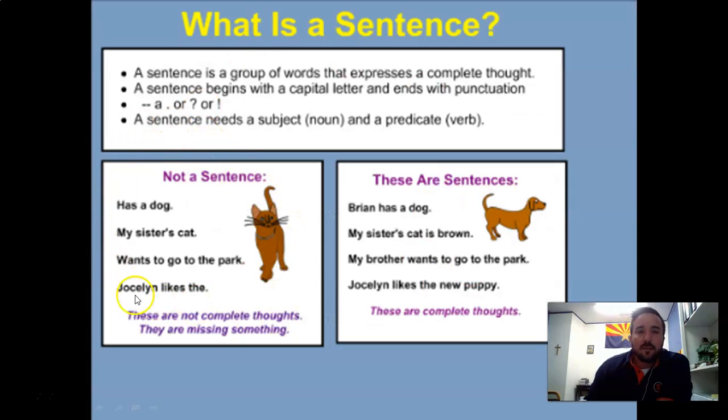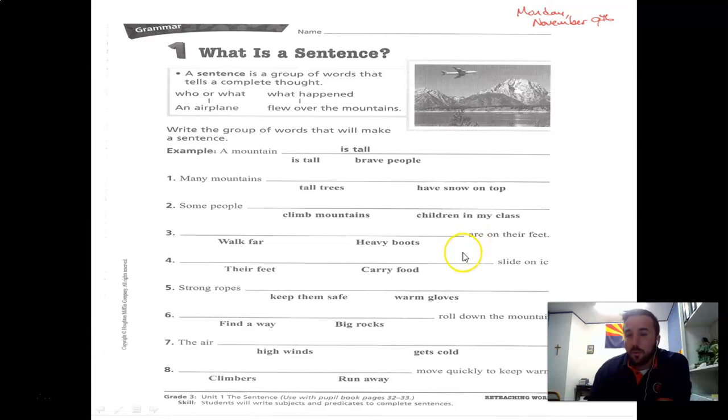Here's some good examples of not a sentence. Has a dog. Okay, there we have the predicate, but we don't know the subject or who owns the dog. Brian has a dog. Subject is Brian. Has a dog is the predicate. My sister's cat. Great. Subject, no predicate. My sister's cat is brown. Put a line right here. My sister's cat is the subject, is brown is the predicate. Gotta have both. And that's what your assignment is for today.